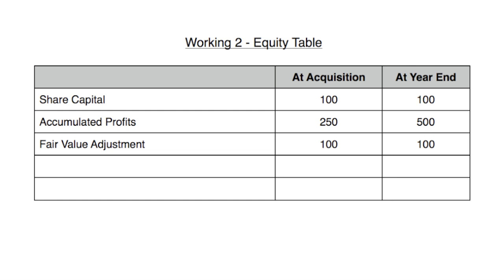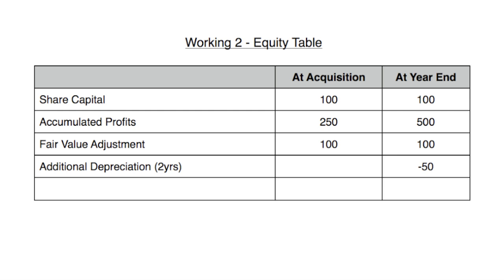So we've made that adjustment at acquisition and at the year end. However, we're also told that there is depreciation. It's got a remaining useful life of 4 years, and we have 2 years since we acquired this business. So we need additional depreciation for both of those 2 years, and that will be 25 for 1 year, 100 divided by 4, so 50 for 2 years. So 25 depreciation for each year, 2 years is 50 in total, and that goes in at the year end. So additional depreciation for 2 years of 50.